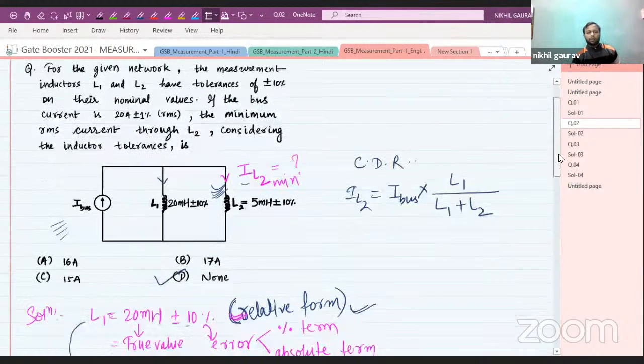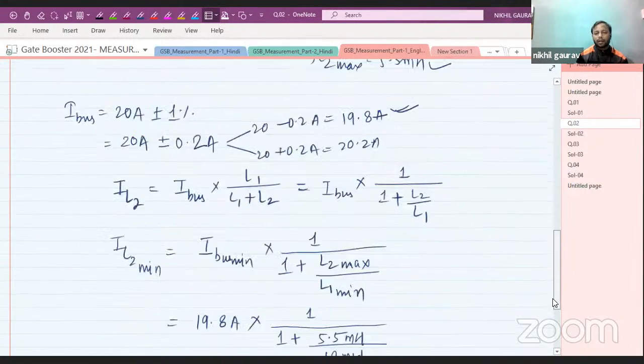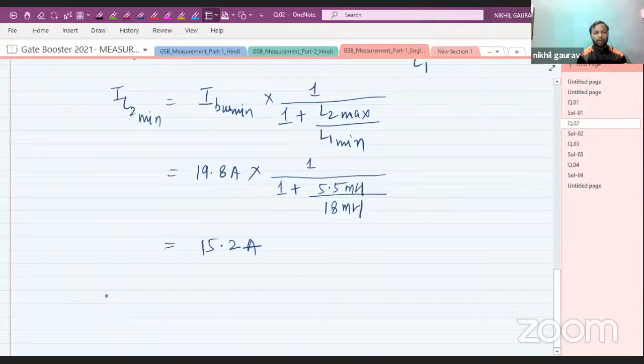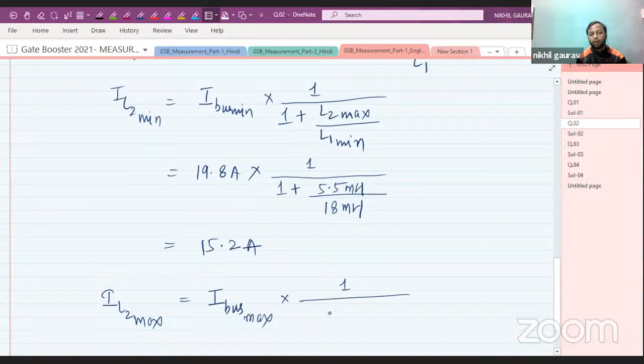All right. Now let me take this question one step ahead. Suppose the question were about finding the maximum value, then we have to take I bus maximum value into 1 upon 1 plus L1 minimum divided by L2 maximum.